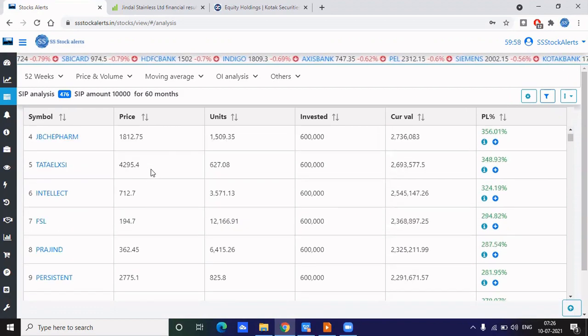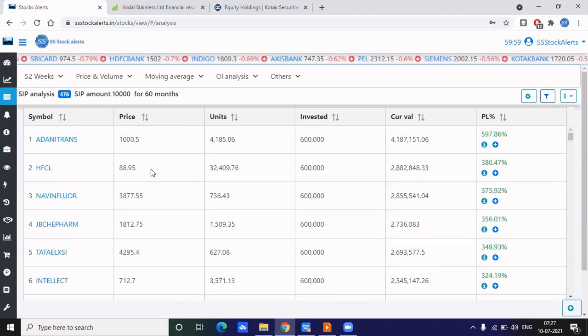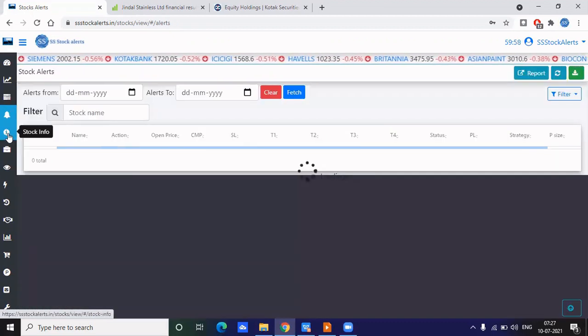I just want to show this for confirmation. I am just adding it. Previously I didn't know how to select stocks for SIP, and since I analyzed and thought this was good, I went ahead. Someone will argue, so I want to show one example of a wrong case, to show why we should not select such stocks. I will go to the stock info here.